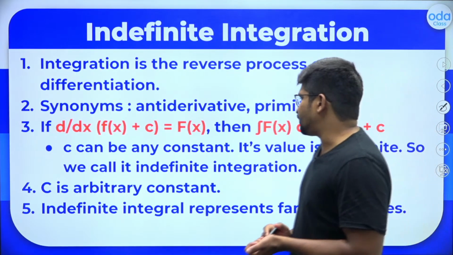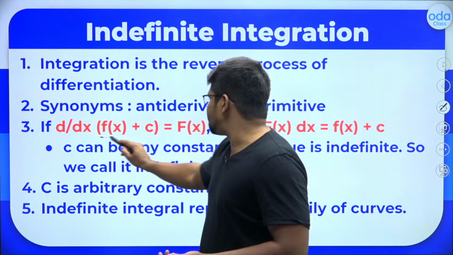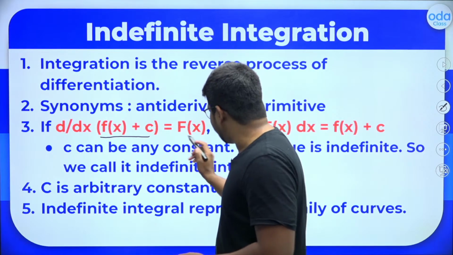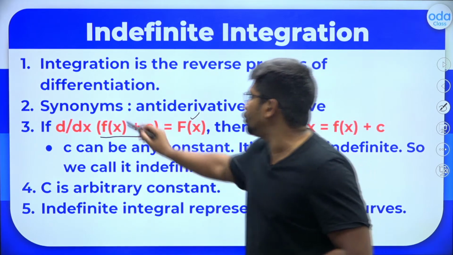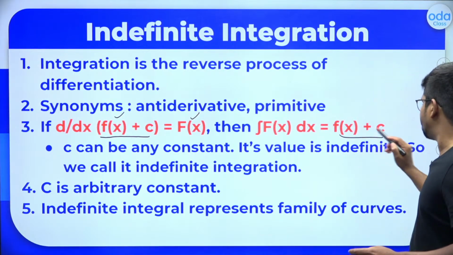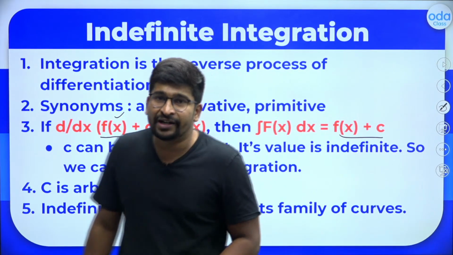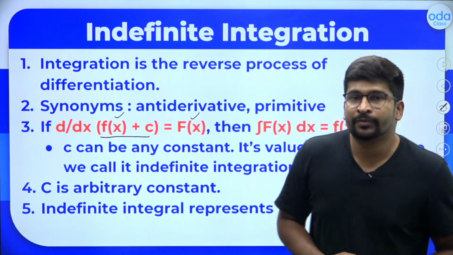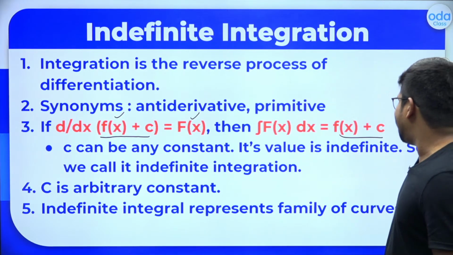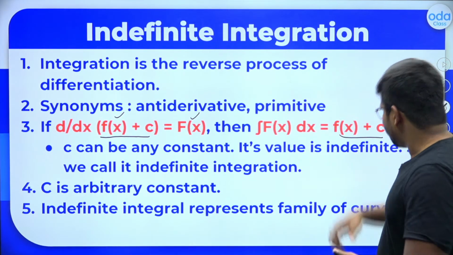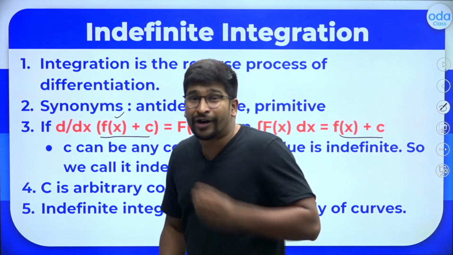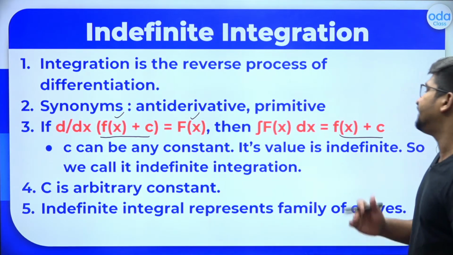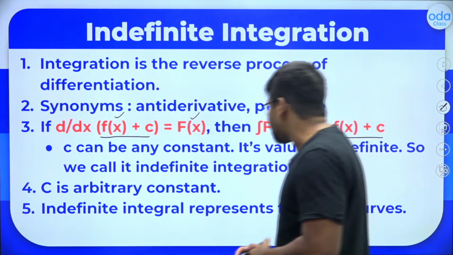Consider a function like this. If the derivative of a function f(x) + c is capital F(x), then you can say the reverse: when you integrate this function, you will get the original function, f(x) + c. Now you will wonder, what is the c? The c is called the constant of integration. This c can take many values. It is a constant, but it's called an arbitrary constant, which means the value of that constant is not fixed. It can keep varying.